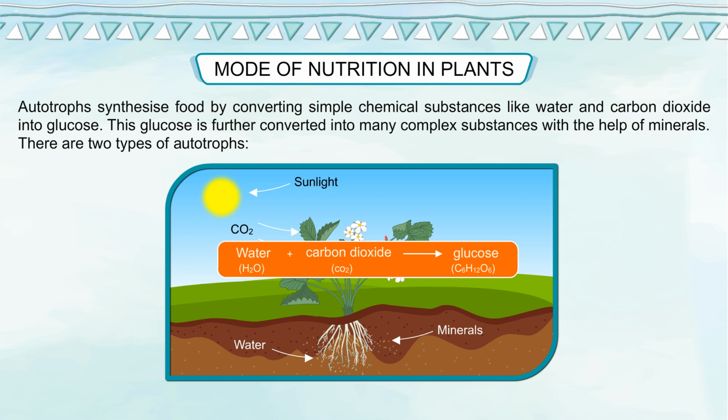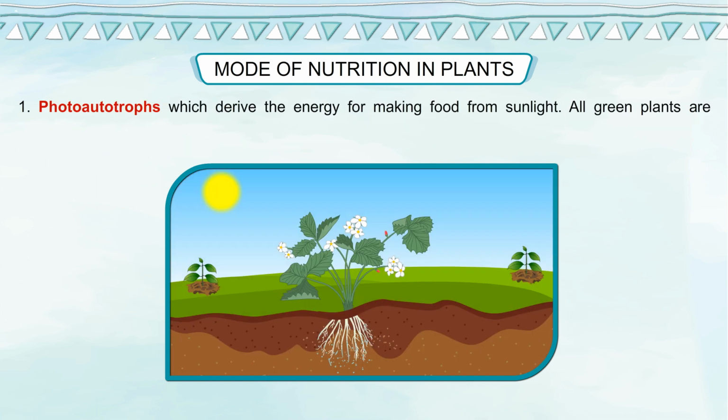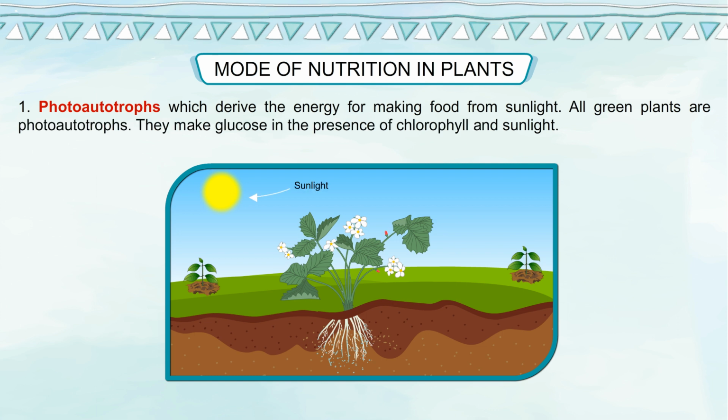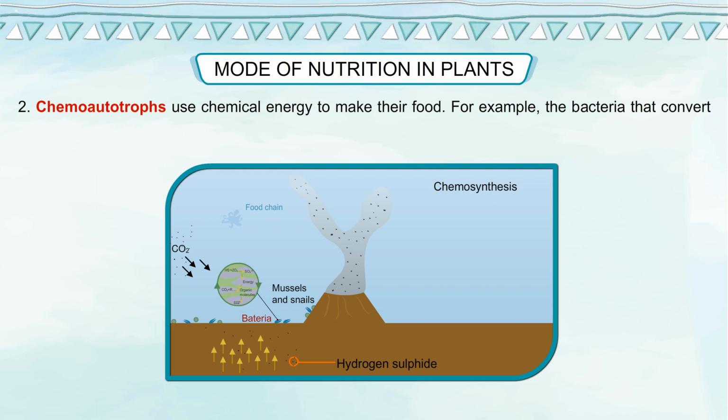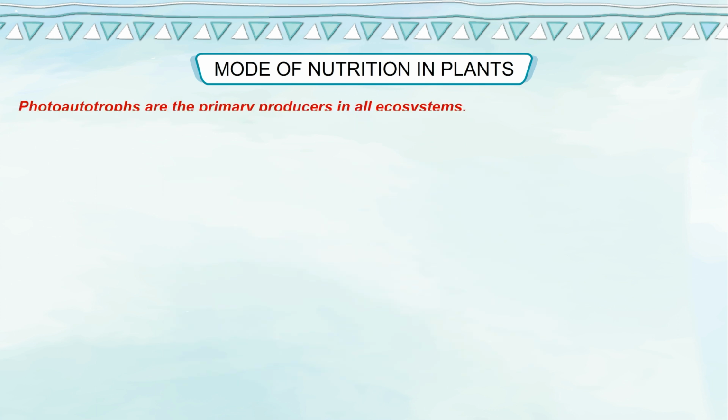There are two types of autotrophs. 1. Photoautotrophs, which derive the energy for making food from sunlight. All green plants are photoautotrophs. They make glucose in the presence of chlorophyll and sunlight. 2. Chemoautotrophs use chemical energy to make their food. For example, the bacteria that convert nitrogen from air into nitrates, which are absorbed by the plants. Photoautotrophs are the primary producers in all ecosystems.